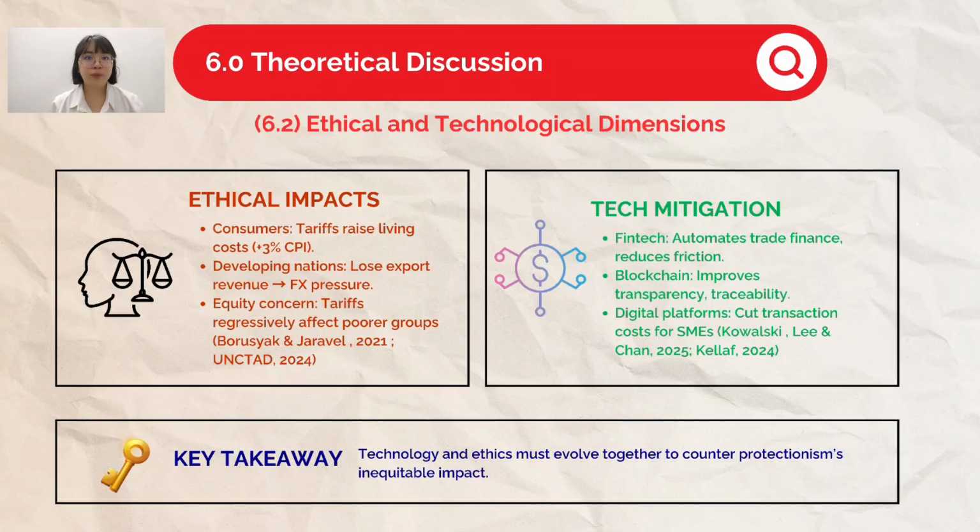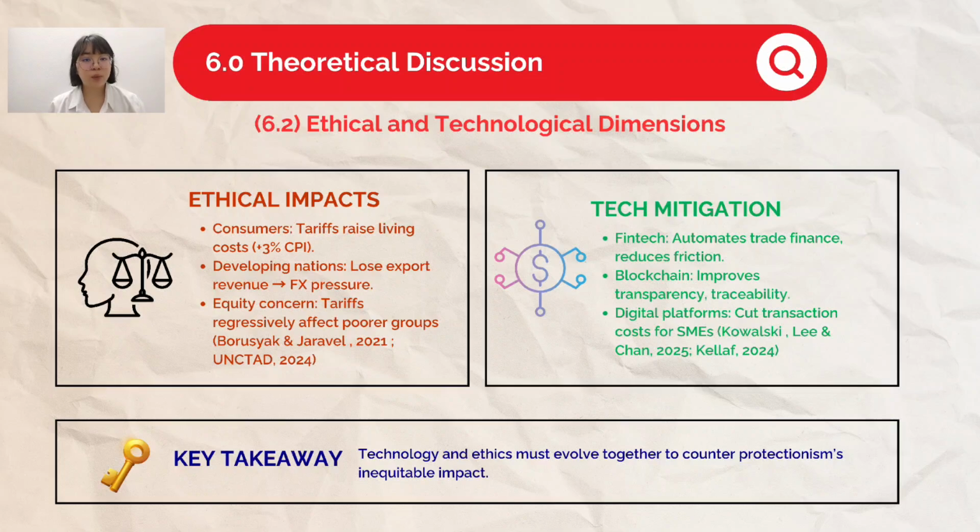Second is tech mitigation. Emerging technologies offer relief. Fintech platforms automate cross-border trade finance, reducing friction. Blockchain enhances transparency and traceability. Digital trade finance platforms cut transaction costs and expand access for SMEs.